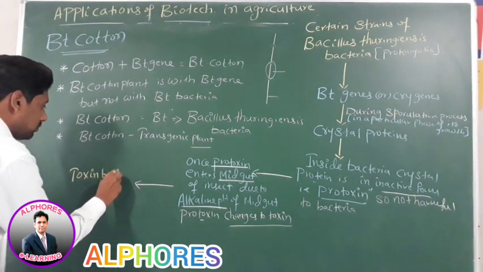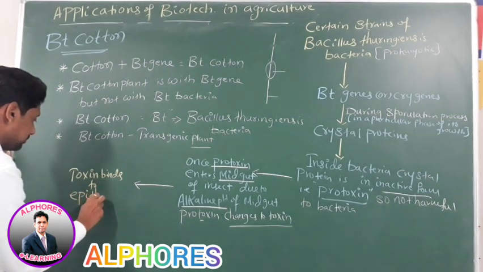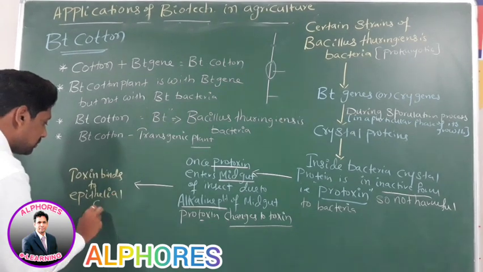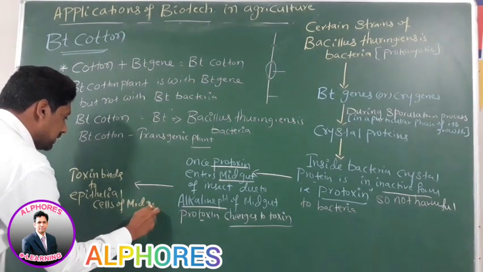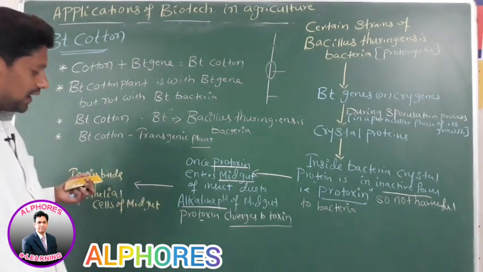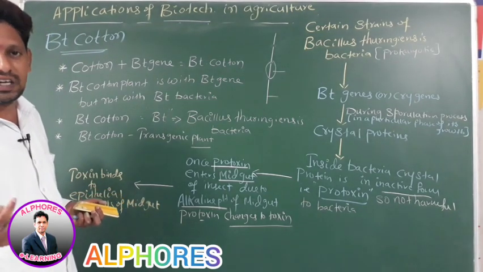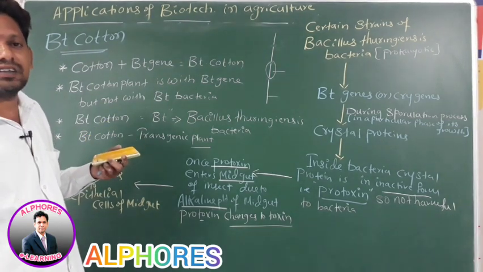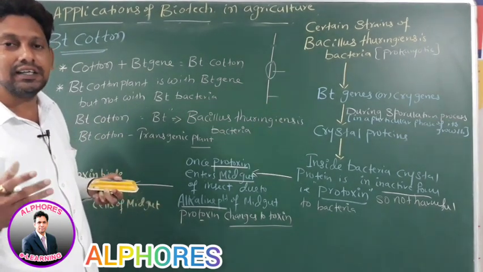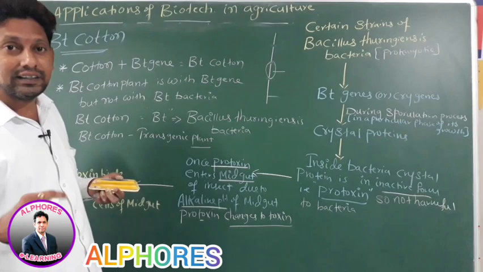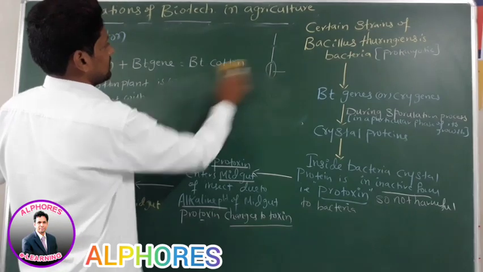Toxin binds to epithelial cells of the midgut. Once this toxin binds to the epithelial cells of the midgut, these epithelial cells swell, bulge, and are lysed. As these cells are bulged and lysed, it leads to death of the insect.